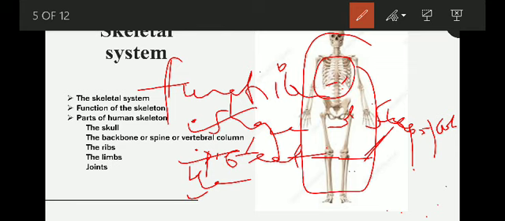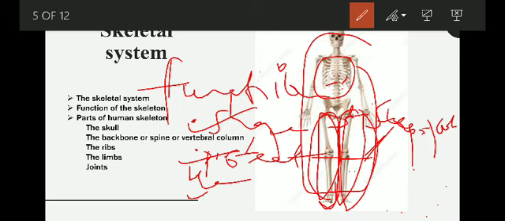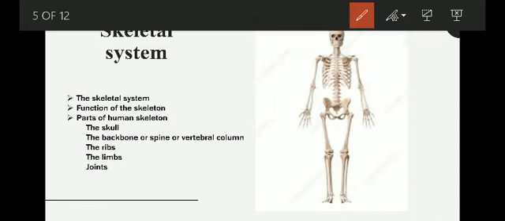Yes, isn't it? If we did not have bones, think, would you be able to move? Absolutely not. So yes, these bones help in movement.